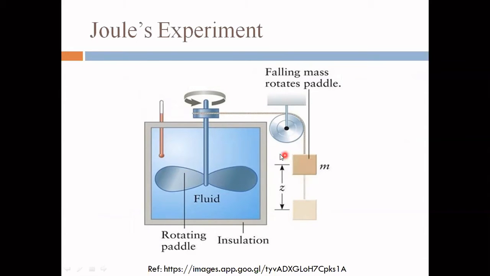So work is proportional to heat. A certain quantity of heat is liberated by expenditure of a certain quantity of work. Heat is produced here when we give work. So that is the conclusion of Joule's experiment.